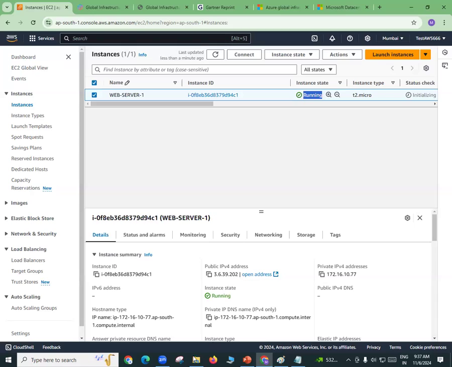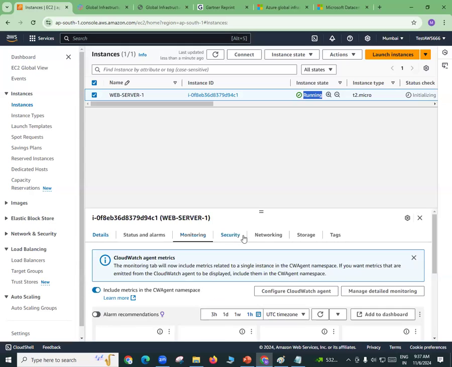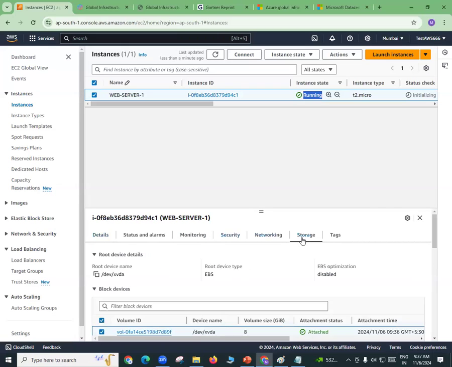See how much time it took me to launch a web server? Hardly, let's say 30 to 40 seconds. I know all the options, details, status, monitoring, security, networking, storage. I know all these options. So I've just selected it and I've created a web server. Probably by the end of this month, you will be in the same position to launch a web server within like 30 to 40 seconds.